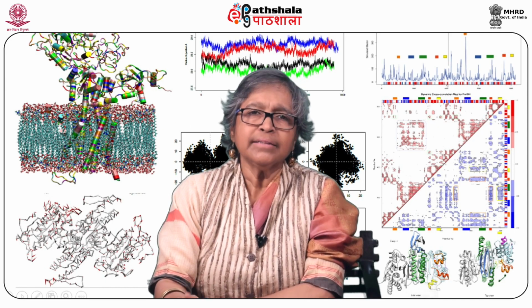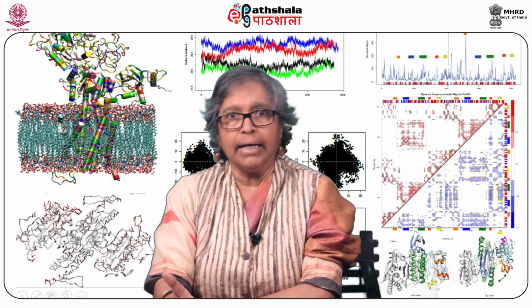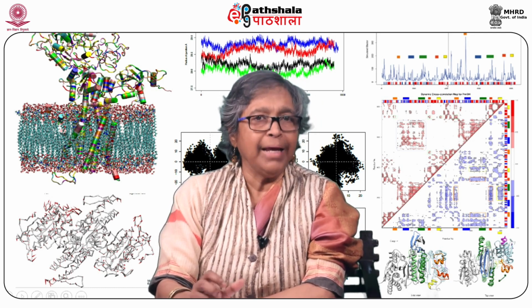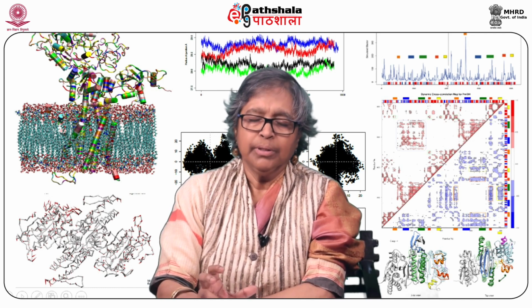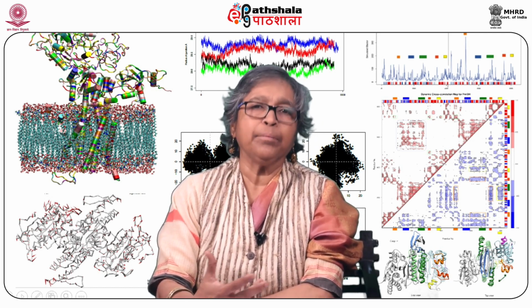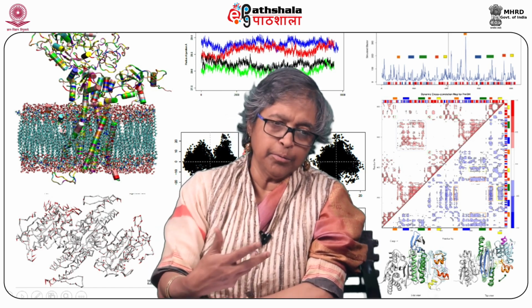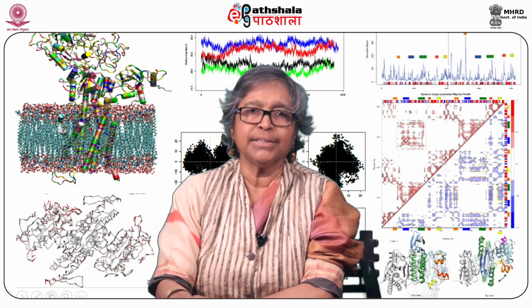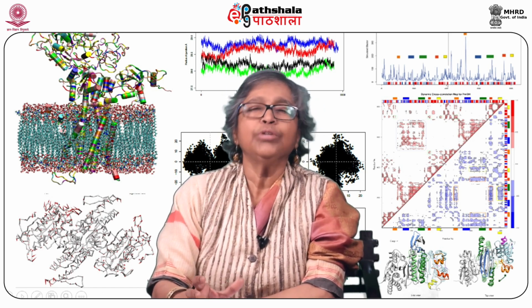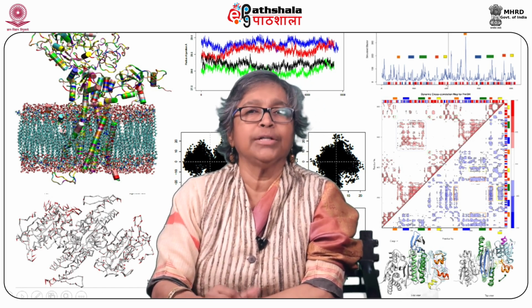So let us summarize what we have learned in this module. What we have learned mainly in the protein structure module is how protein flexibility can be estimated by molecular simulation. Most important factors are how you describe the system and how you describe the structure.